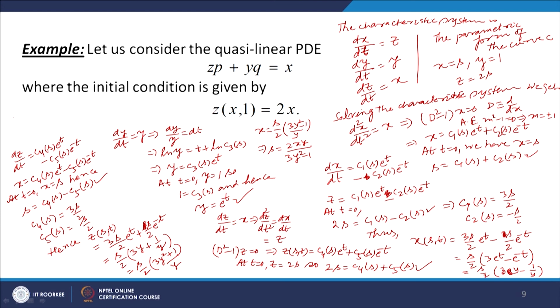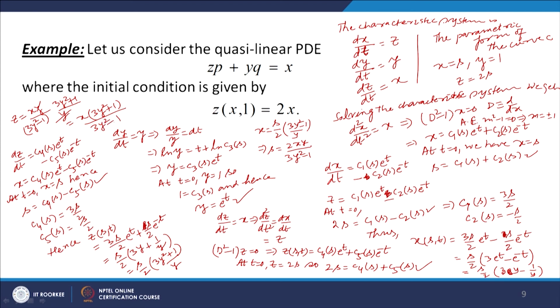So z is equal to s by 2, and s by 2 is xy divided by 3y square minus 1, into 3y square plus 1 divided by y. So this y I can cancel and I get x times 3y square plus 1 divided by 3y square minus 1.